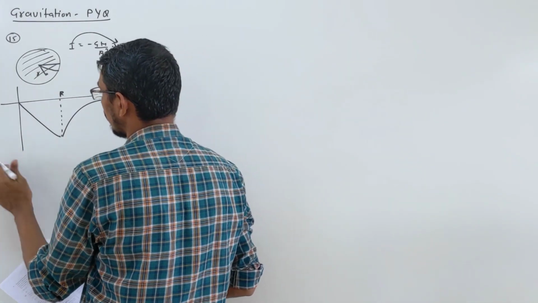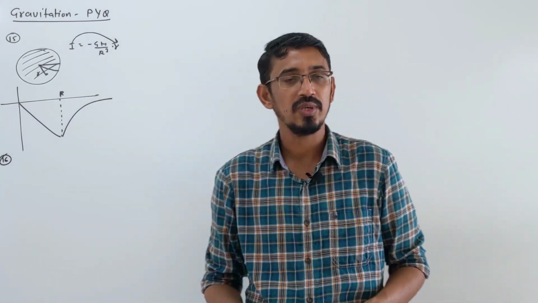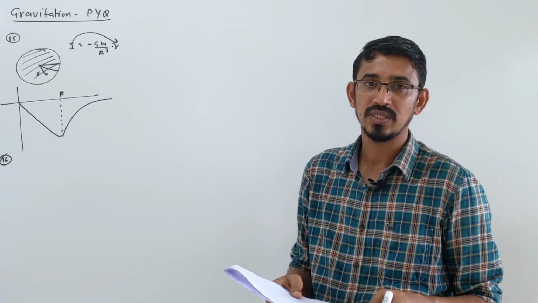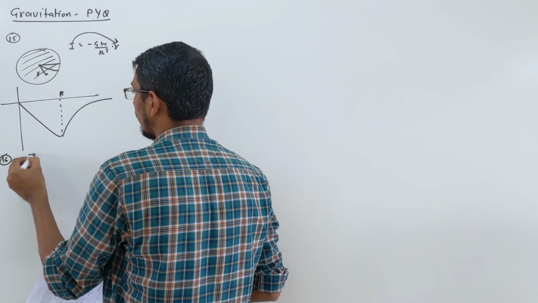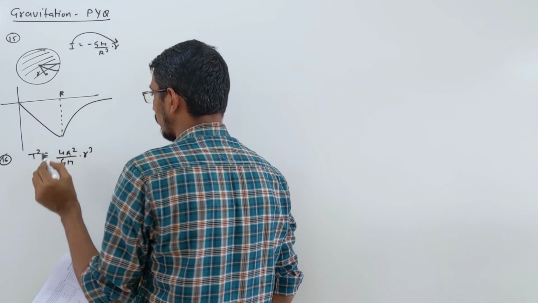Question number 16 we talk. Simple question. Kepler's third law says time square is proportional to what? R cube. Then what is that constant K they are asking? What is the constant relation? It's very simple. If you don't know, I can write here: time square is equal to 4 pi square upon GM into R cube. That's all, right?